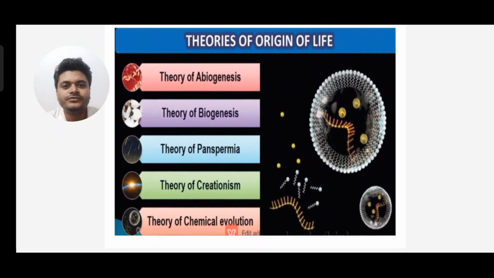Now let's move to the theories of origin of life. You can see the following theories are there for origin of life. There are 5 theories given here. The first one is theory of abiogenesis. Next is theory of biogenesis. Third is theory of panspermia. Fourth is theory of creationism. Fifth is theory of chemical evolution. So these are the 5 main theories of origin of life.